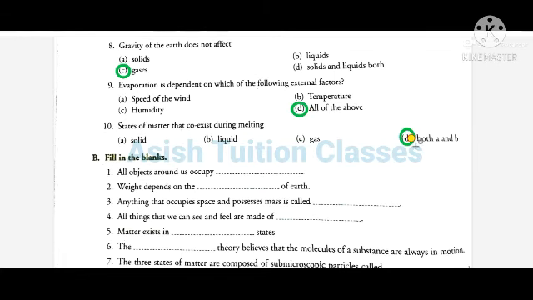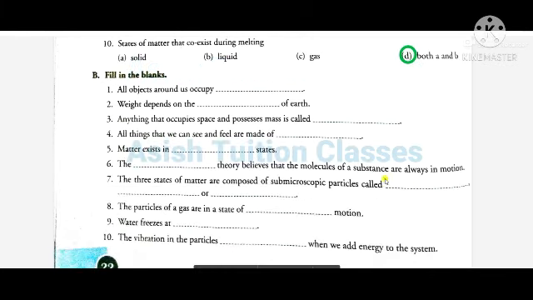Now next we shall discuss part B, fill in the blanks. Number 1. All objects around us occupy space. Here we shall write space.